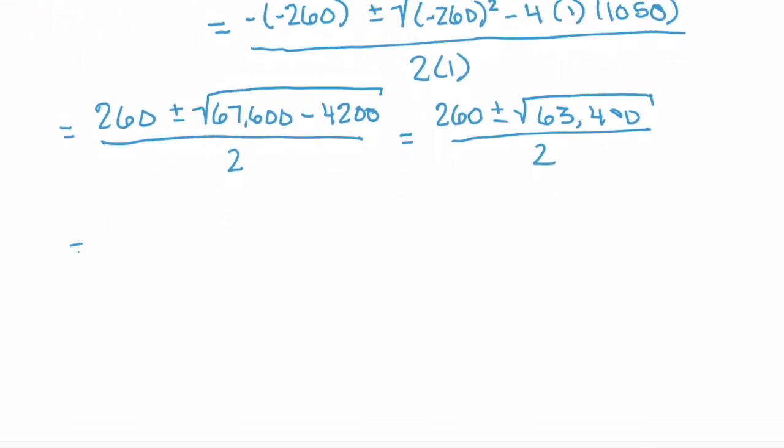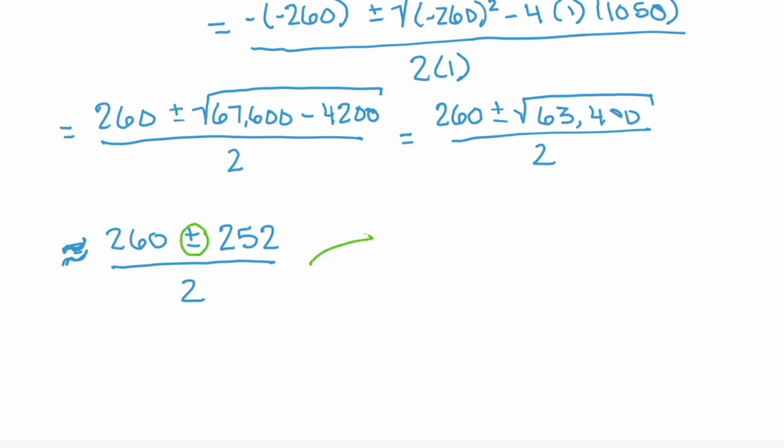Now, if you get your calculator out, we have 260 plus or minus the square root of 63,400, which is approximately 252. So we'll say that this is approximately equal to, and then divided by 2. Now, because of that plus or minus here in the numerator, we're going to have two possible answers. One is 260 plus 252 divided by 2.